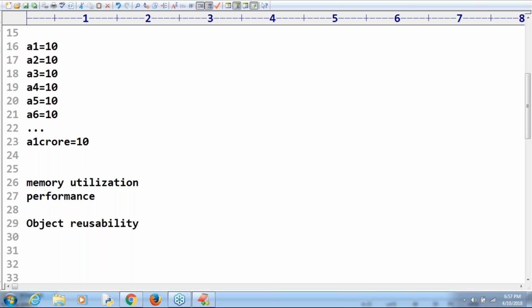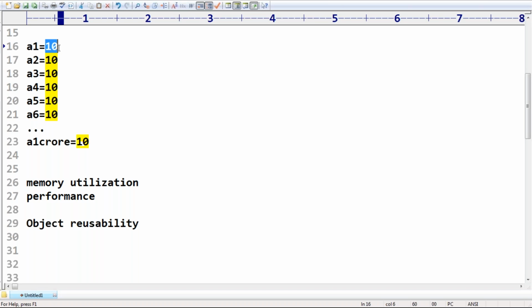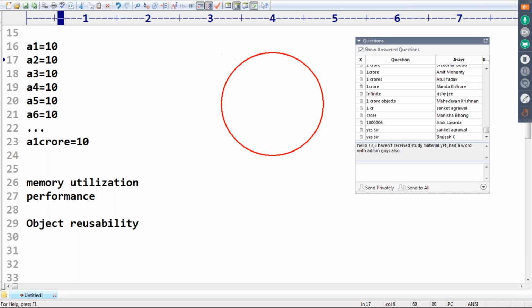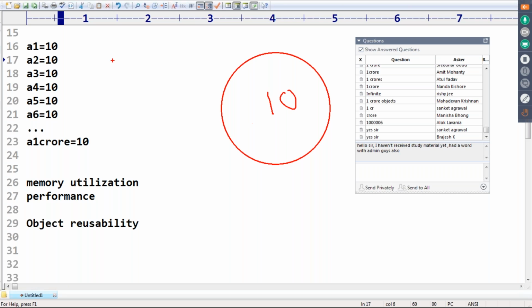So what did the Python people do? You may have this type of requirement. Don't create a new object every time. With the content 10, one object is already created. Why do you have to create it again? These 10 are already there. So a1 points to this one. Then a2 is equal to 10.